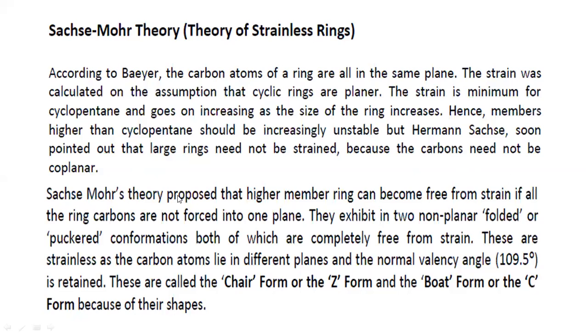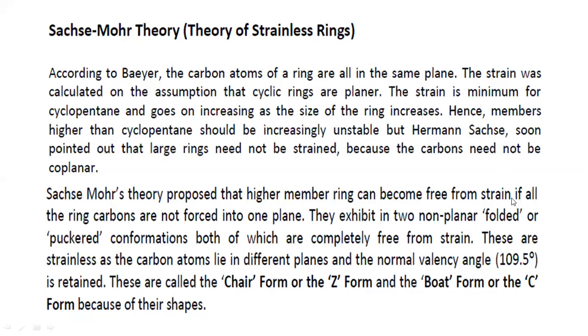Now, the Sachse-Mohr theory proposed that higher member rings can become free from strain. According to Bayer, they are going to have angle strain, as they deviate from the normal bond angle. But according to Sachse-Mohr theory, they need not be planar, and they need not have strain.